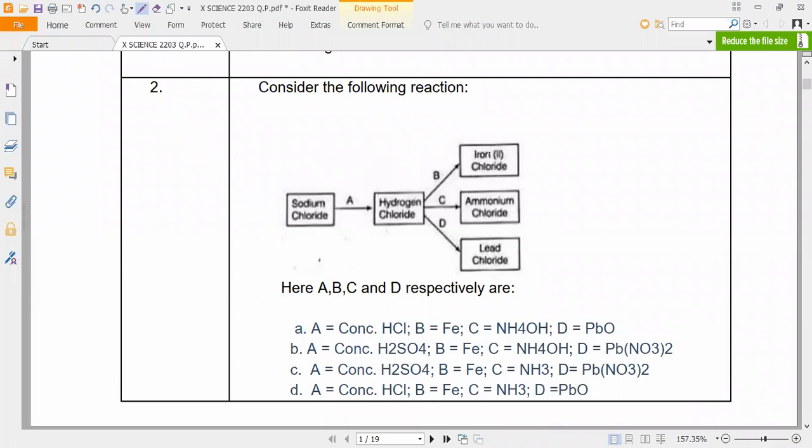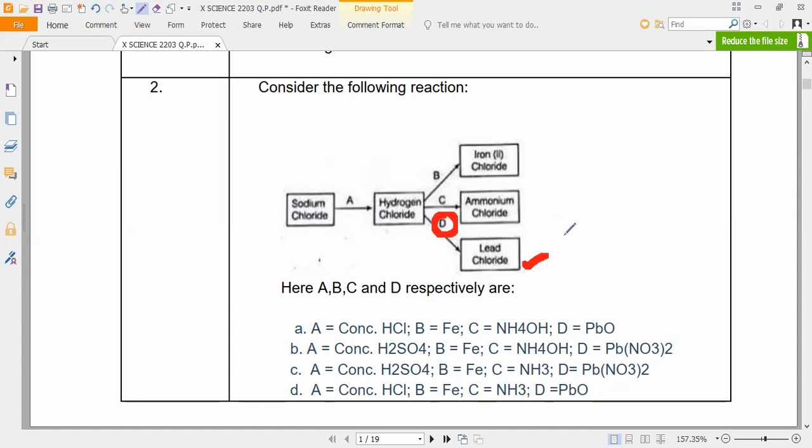Consider the following reaction. It contains different kinds of things, so you have to do it carefully and think it through. Here A, B, C are asked respectively. Can you answer? First, we want to get lead chloride. Please, all of you listen. Tell me the known things. For example, I want to get lead chloride. What are the possibilities or options here? If I want to get lead chloride, D should be what? Lead oxide or lead nitrate?